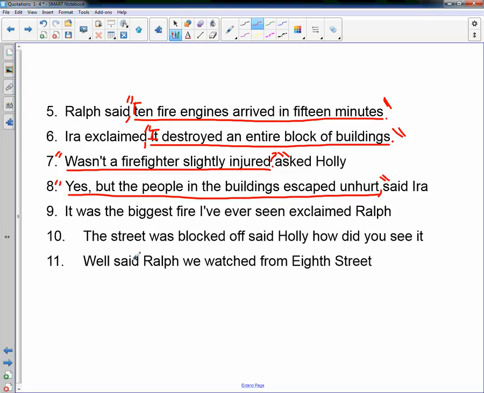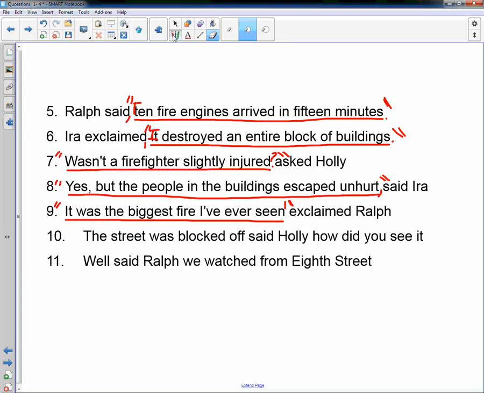It was the biggest fire I've ever seen, exclaimed Ralph. He's saying, "It was the biggest fire I've ever seen." Whoops, I went a little too far. He exclaimed it, so you can use an exclamation point or you can use a comma. It's not really an exclamatory sentence. It doesn't have that question word, but we'll put it because it says he exclaimed, and we put quotes on both sides. I don't need the comma. Let me erase this a little bit. I went a little too far.